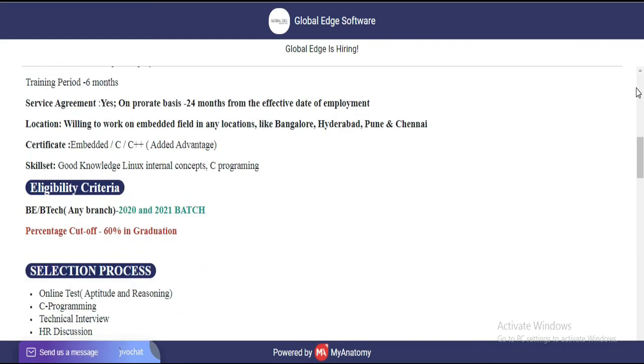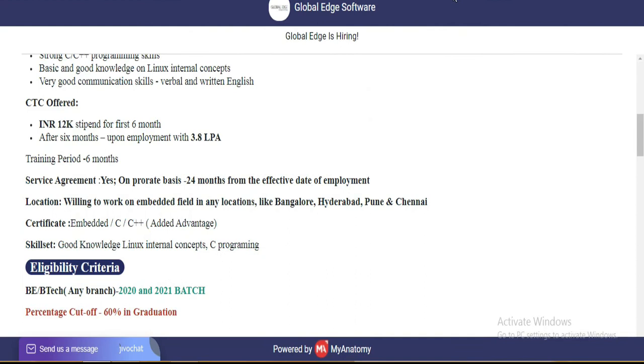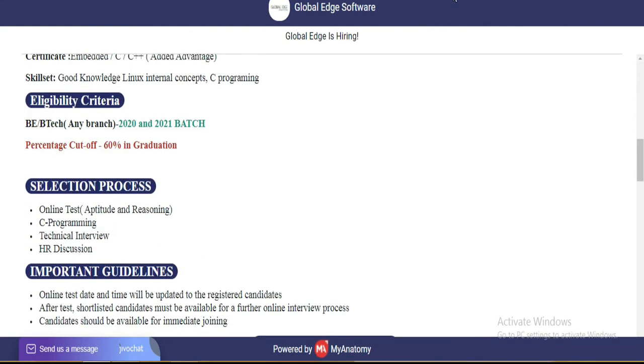Now discussing the eligibility criteria. If you have done BE BTech with any branch, then you can apply for this profile. Only 2020 and 2021 batch students can apply. Your percentage cutoff is 60%. If you got less than 60%, then you can't apply. But if your percentage is equal to 60% or higher, then you can apply for this profile.